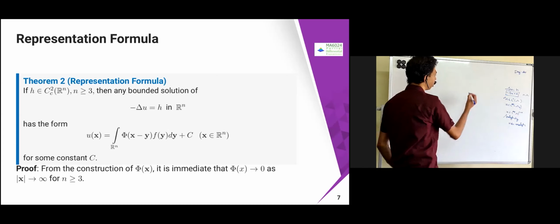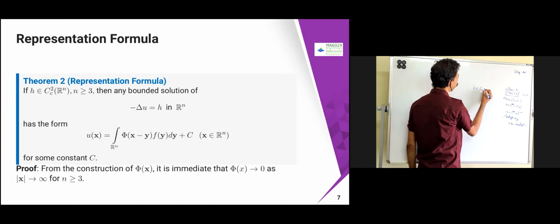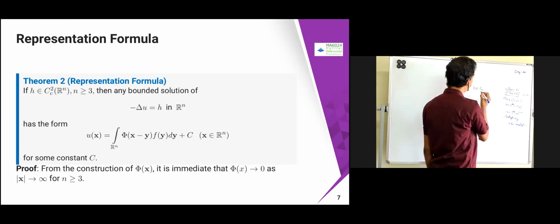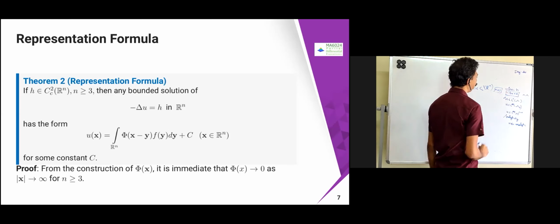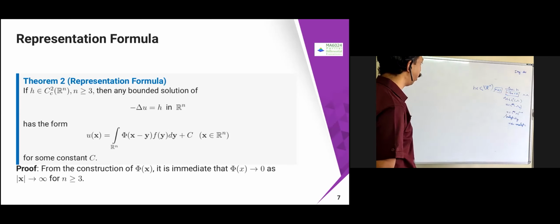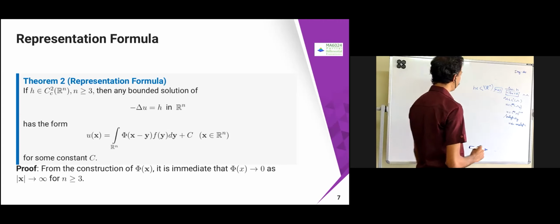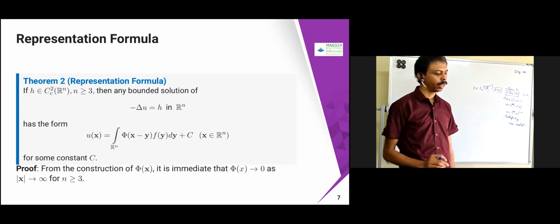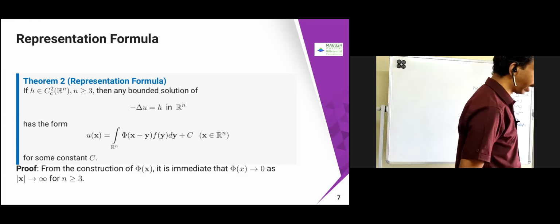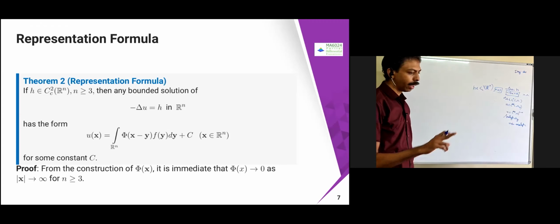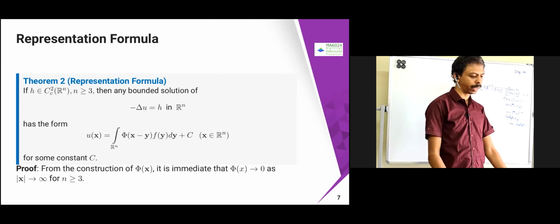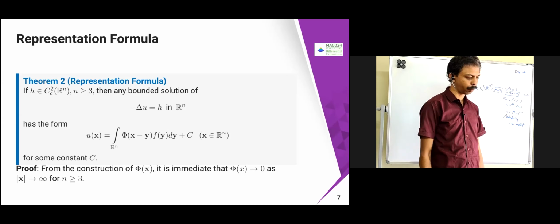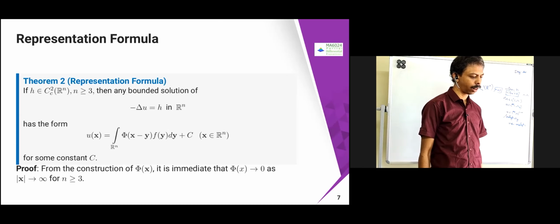Suppose h belongs to Cc2 of R power n, where n is greater than or equal to 3. This is true for n greater than or equal to 3 only, not for n equal to 2. For n equal to 2 we don't follow. So h belongs to Cc2 of R power n, n greater than or equal to 3. Then any bounded solution of minus del u equal to h in R power n has this form. Means the kernel: we are trying to find the convolution between pi and h.